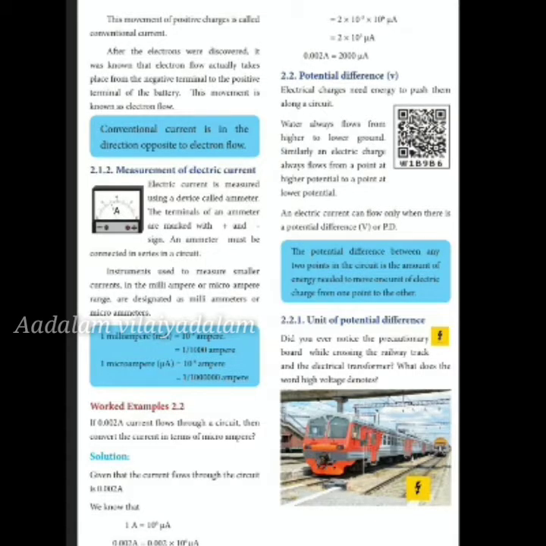The water flows from the higher to the lower. Higher, it has more potential; lower, it reduces. This difference is given as potential difference. So, the potential difference between any 2 points in the circuit is the amount of energy needed to move 1 unit of electric charge from one point to the other.